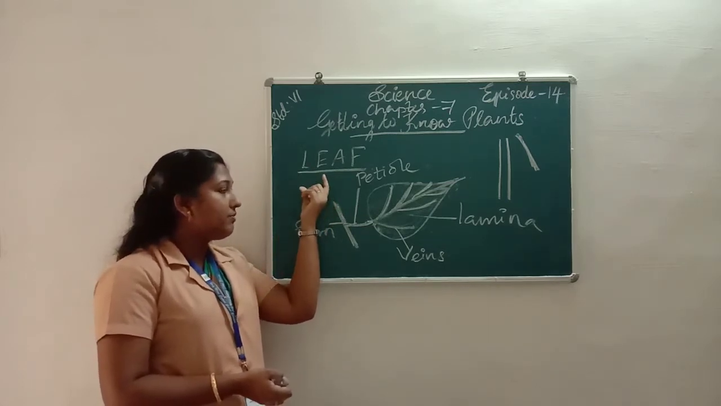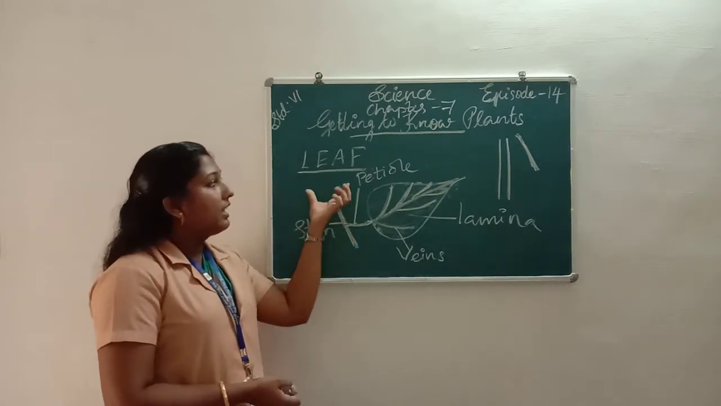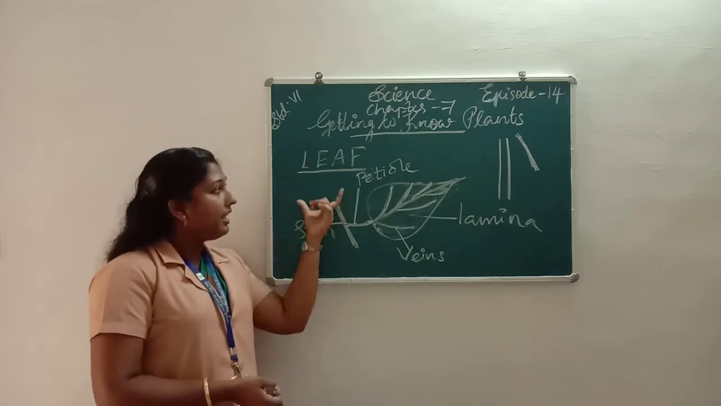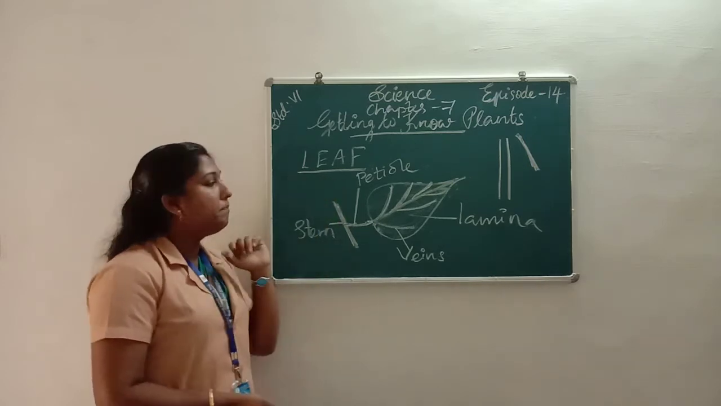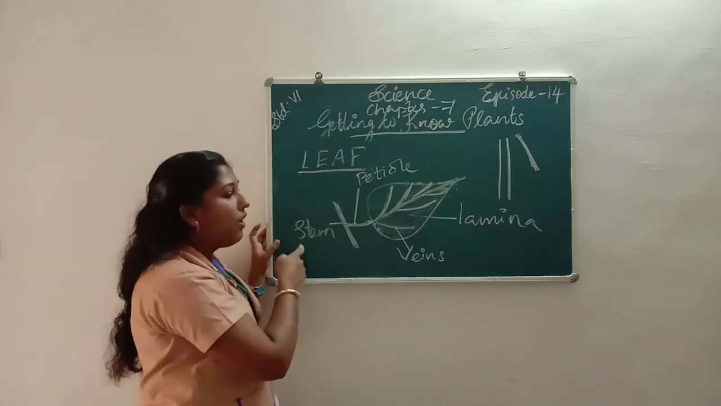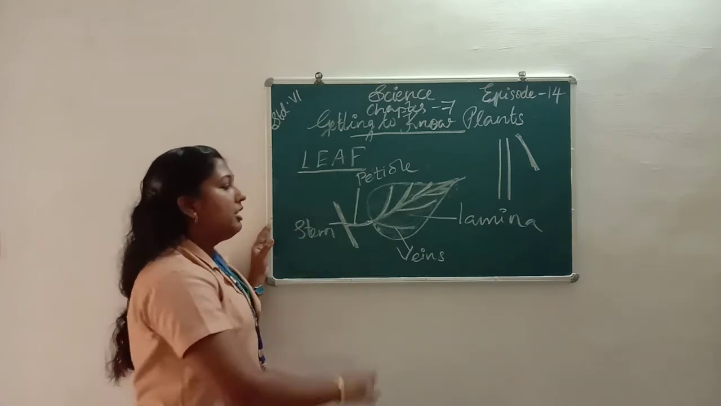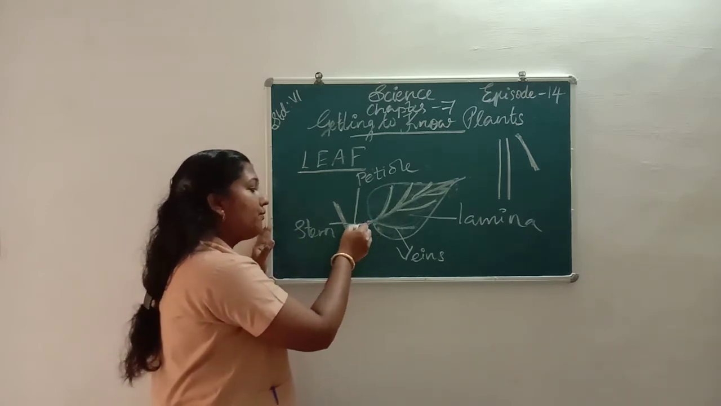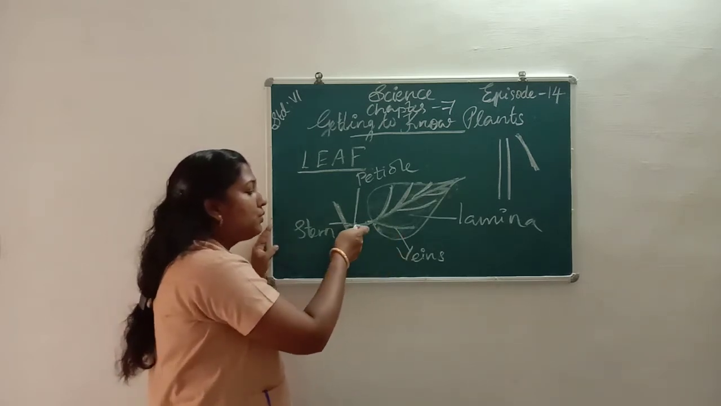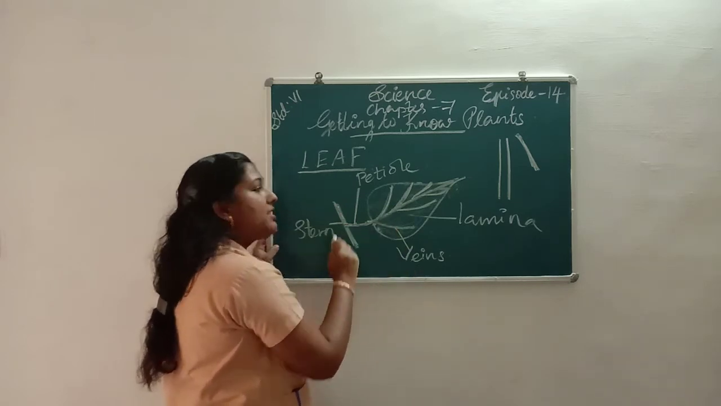Next, first we learn about leaf. Leaf is a green colored structure present on the plant. Then different parts of a leaf. The leaf consists of lamina, petiole, stem and veins. The petiole is a stalk of the leaf which helps the leaf to attach to the stem.